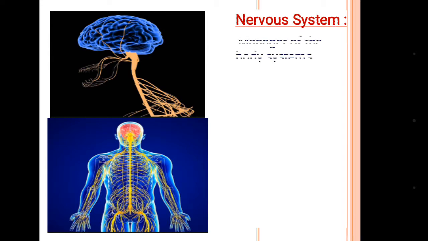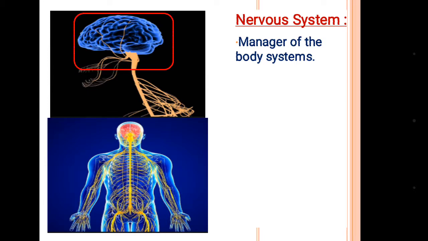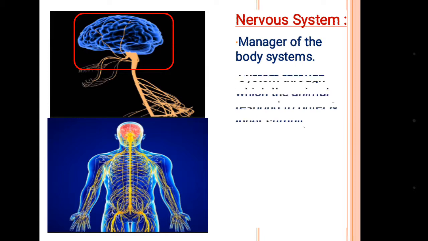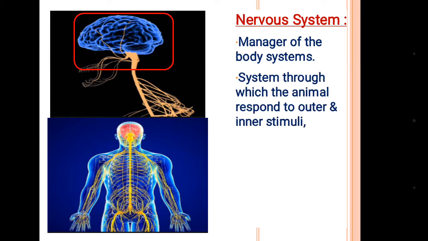So next part is nervous system. The nervous system is defined as the manager of the body system, and mainly the brain is the manager of the total nervous system. This is the system through which the animal responds to outer and inner stimuli.